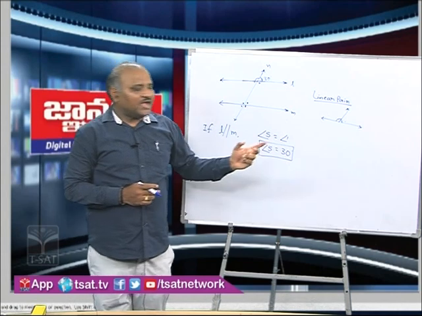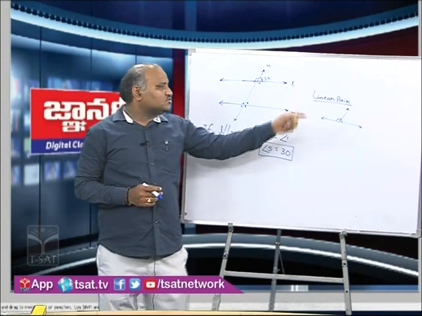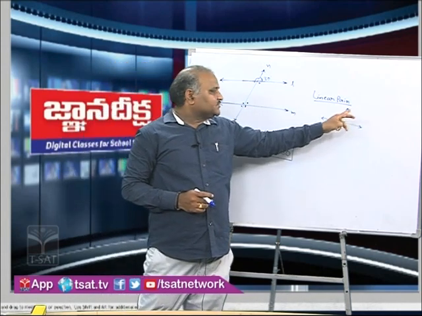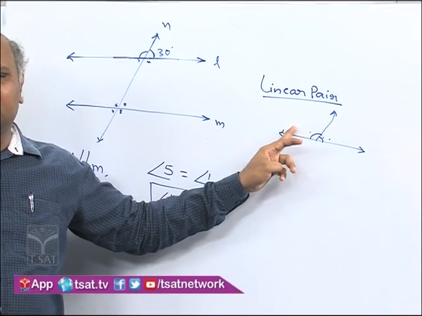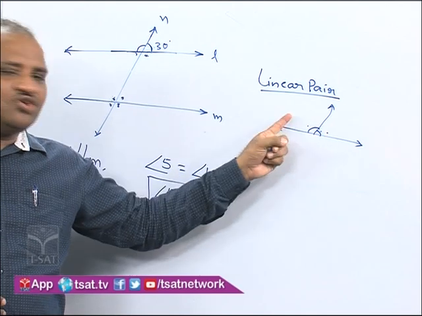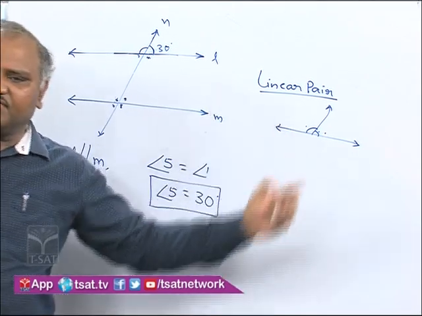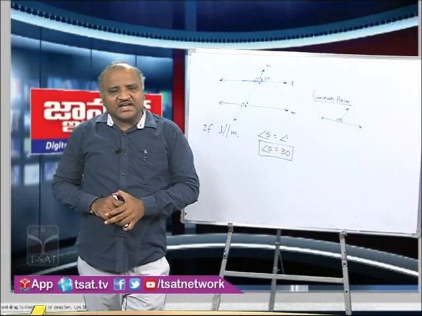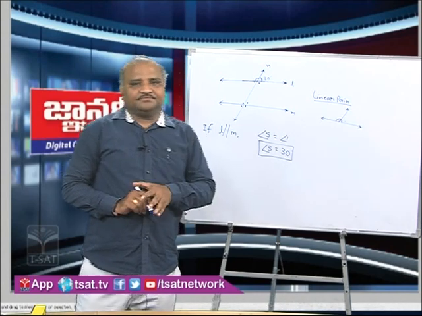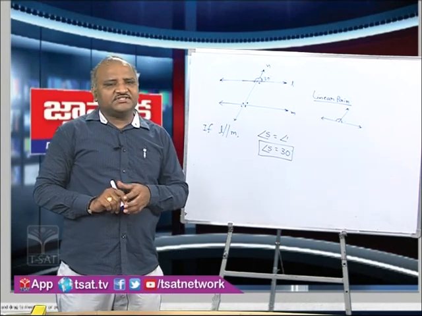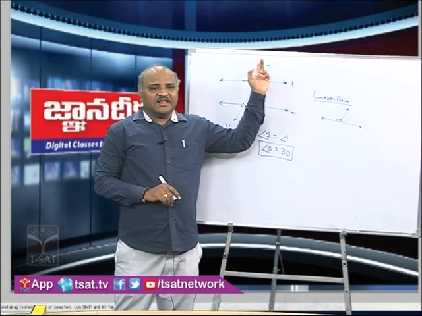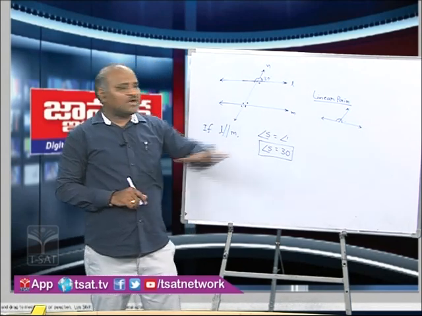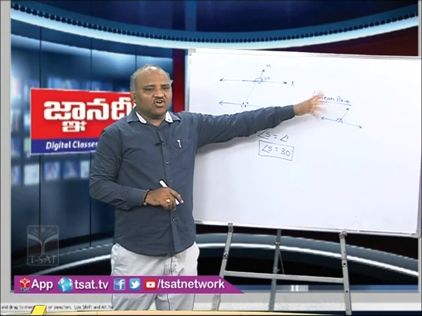And for linear pair, we can give another definition also from adjacent angles. See, these two are adjacent angles, a pair of adjacent angles whose sum is equal to 180 degrees. Or we can say a pair of adjacent angles which are supplementary can be taken as a linear pair. So one more concept also we got here.